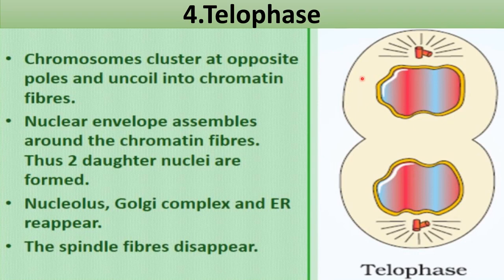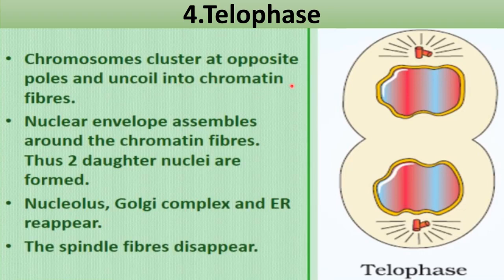After anaphase, the next stage is telophase, and here chromosomes cluster at opposite poles, because during anaphase they were going towards the opposite poles. Now these chromosomes have reached the opposite poles and will cluster there and uncoil into chromatin fibers.